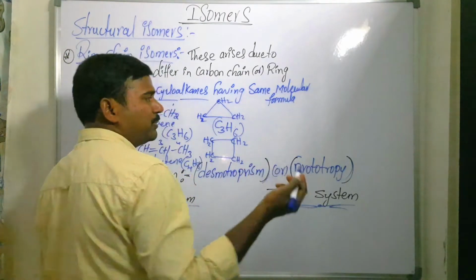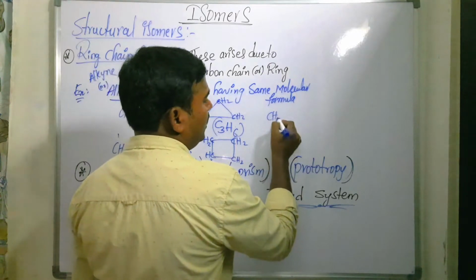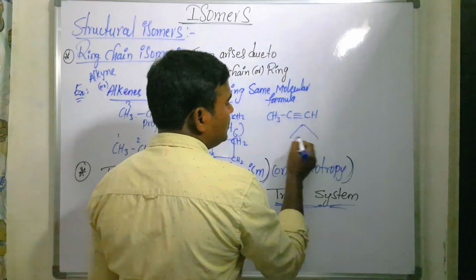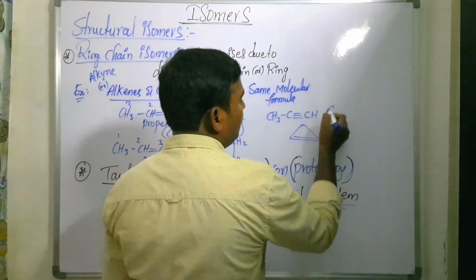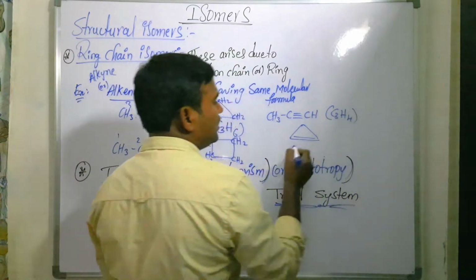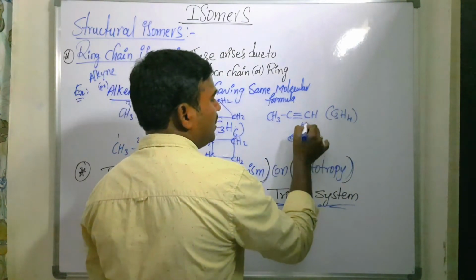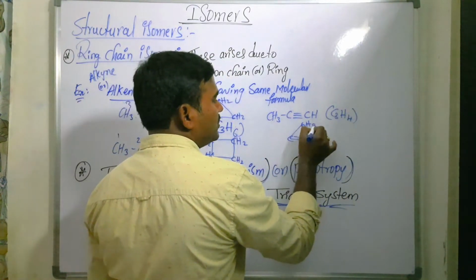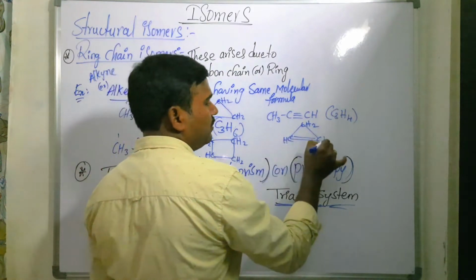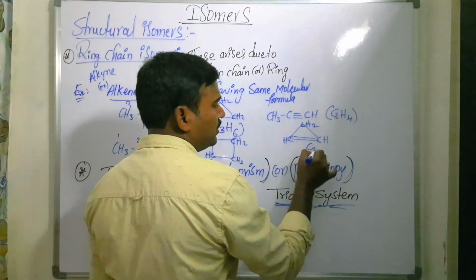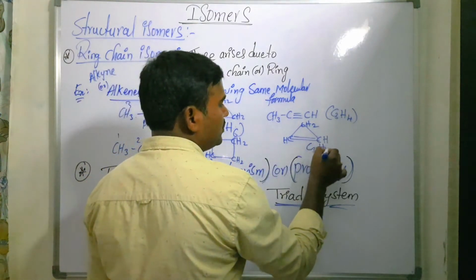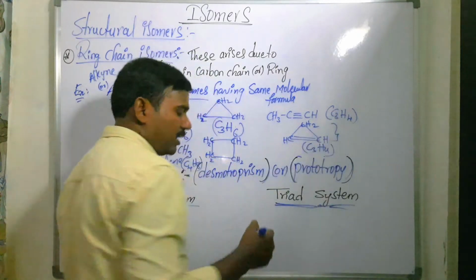You can also take a triple bond compound, CH3-C≡CH, whose molecular formula is C3H4. In the ring, each CH2 carbon has 2 hydrogens, and the double-bonded carbon has 1 more hydrogen, giving 3 carbons and a total of 4 hydrogens. These two come under ring chain isomers.